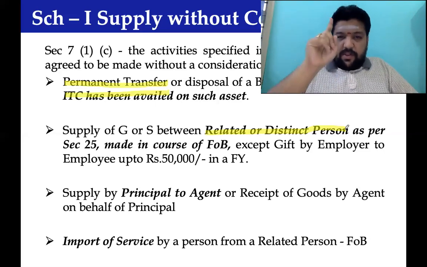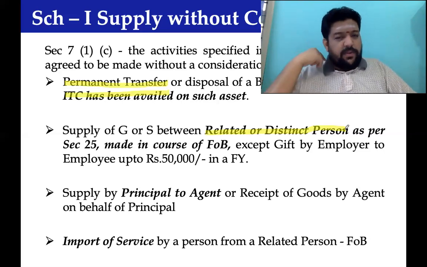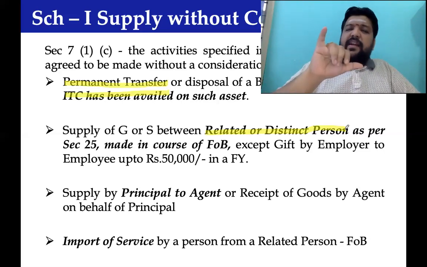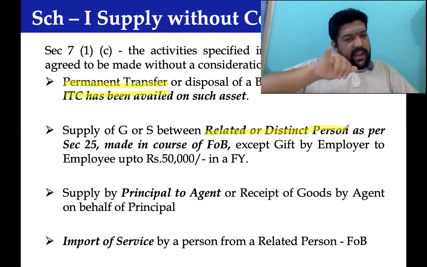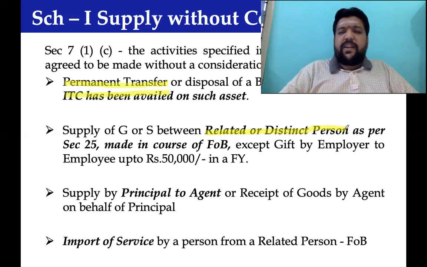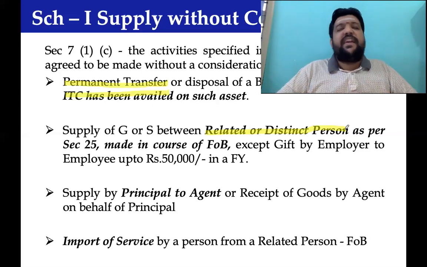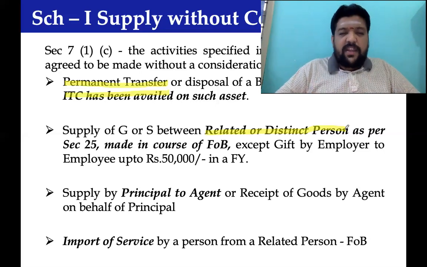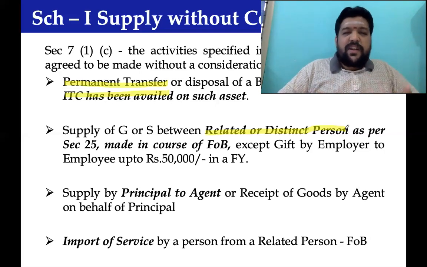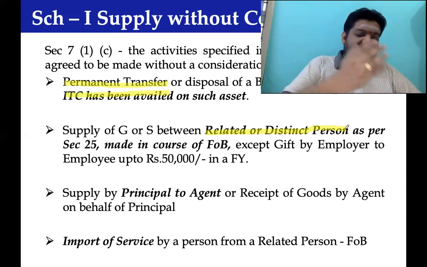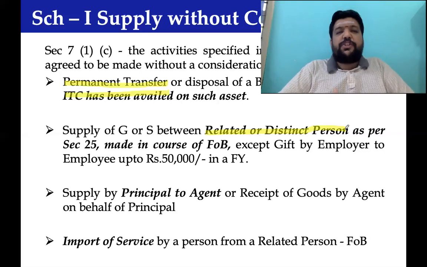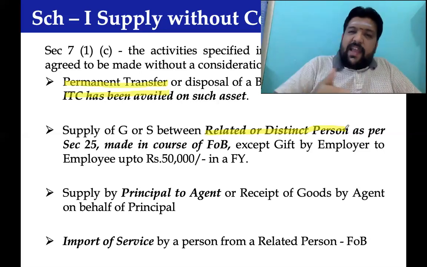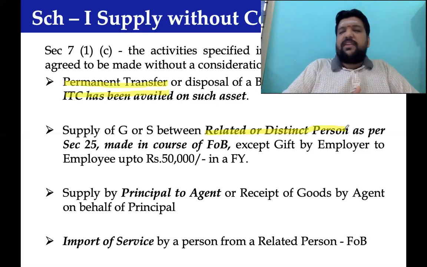No doubt, though it is a gift, the cap is only 50,000. Followed by any transaction between principal and agent, or agent and principal, both would be treated as supply. These are all deemed supply because we have the Indian Contract Act and the accounting principles, which say again and again that the transaction between principal and agent is of a fiduciary relationship, where for all acts of the agent, the principal alone is liable.